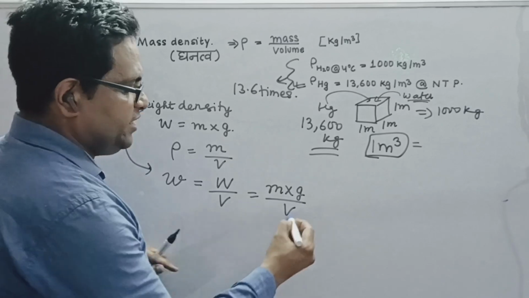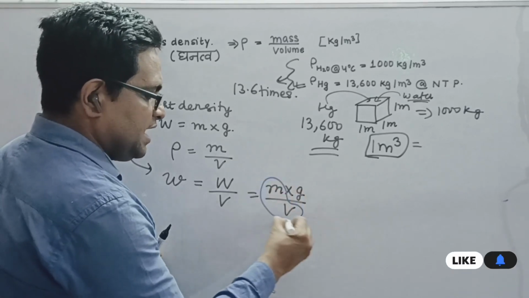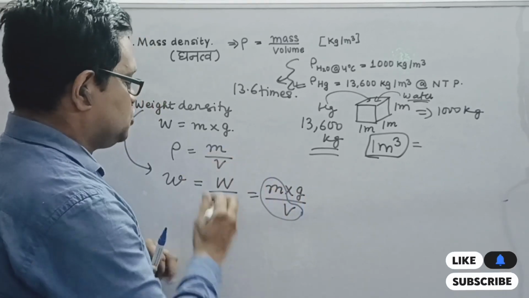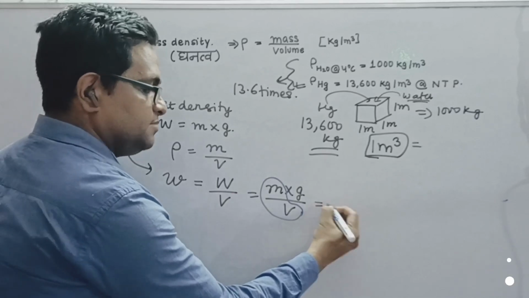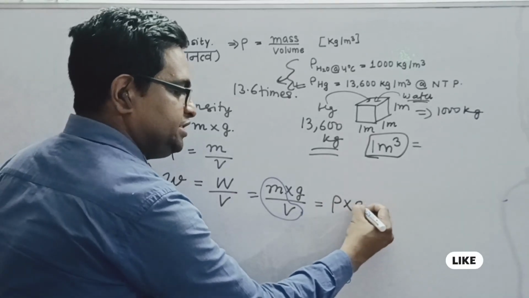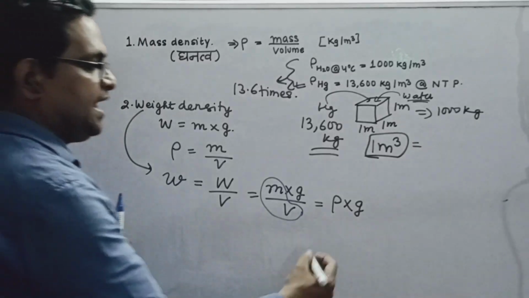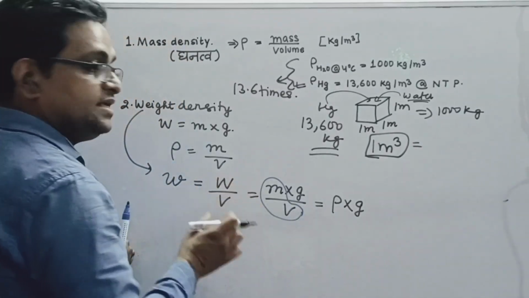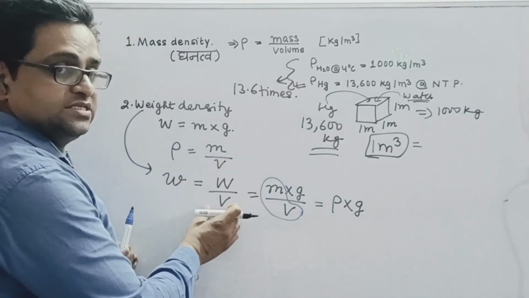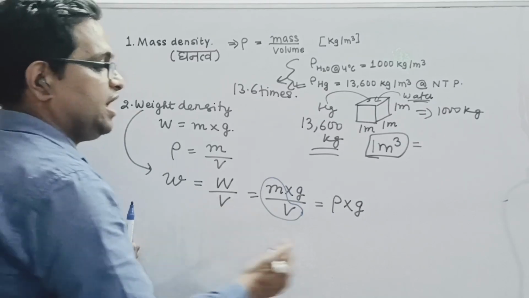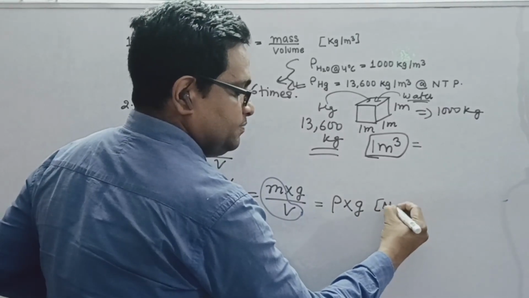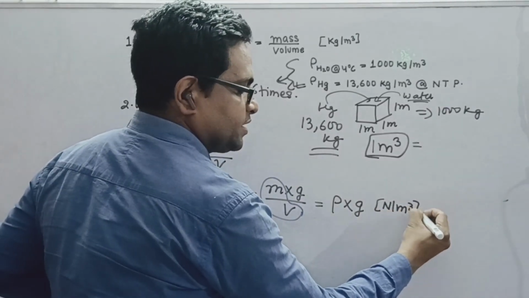Now, this m upon v has already been defined as mass density. So, the formula for weight density comes out to be rho into g. The unit for weight is Newton, and for volume it is meter cube, so the unit is Newton per meter cube.